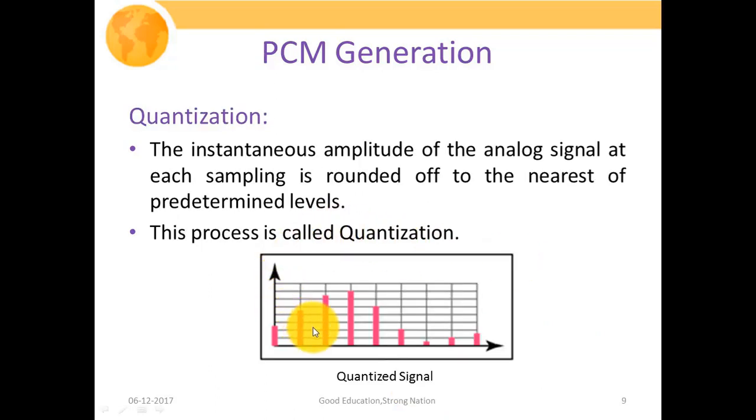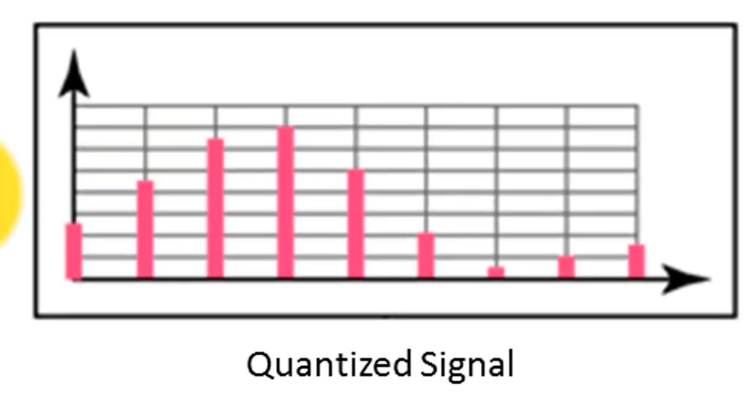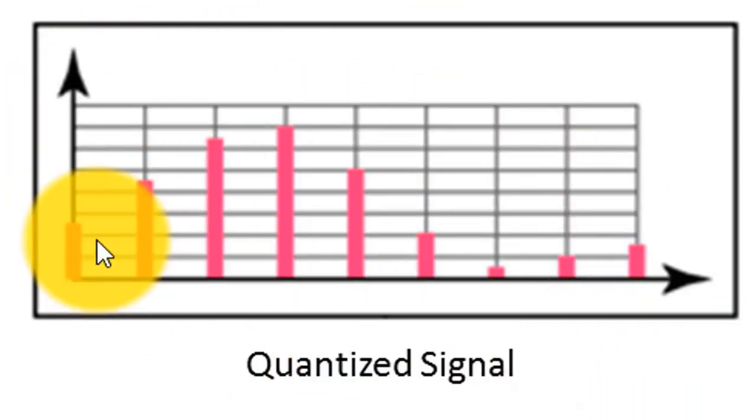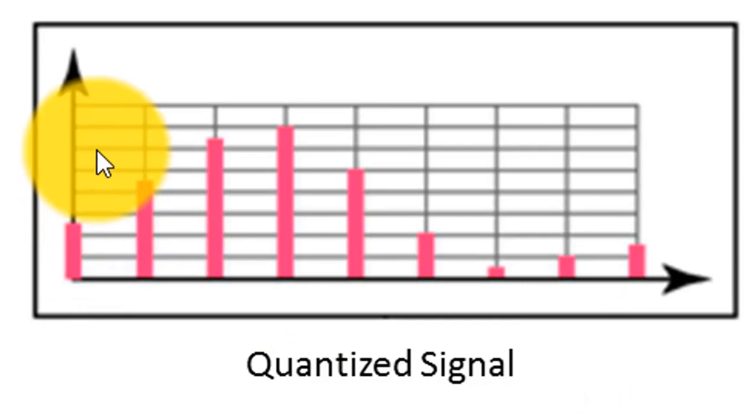So the next step is quantization. The sampler output goes to the quantizer. The instantaneous amplitude of the analog signal at each sampling is rounded off to the nearest predetermined level. We had already discussed that the quantization process maps the infinite amplitude values of my signal to a finite set of amplitude levels. This process is called quantization. In this figure, we can see our quantized signal. These are the several predetermined levels that our input signal can take.